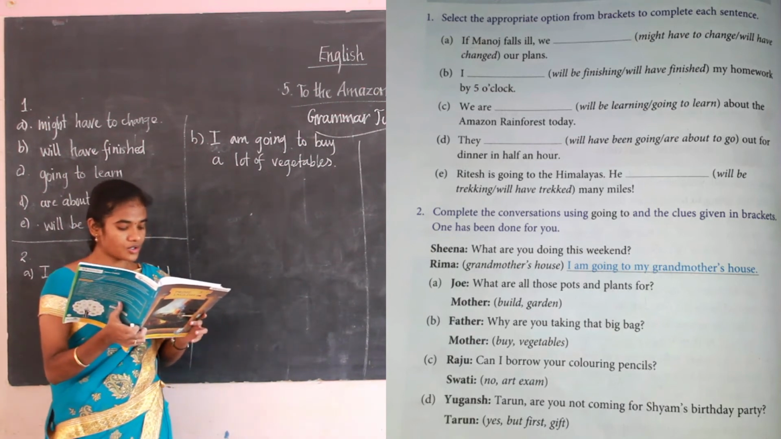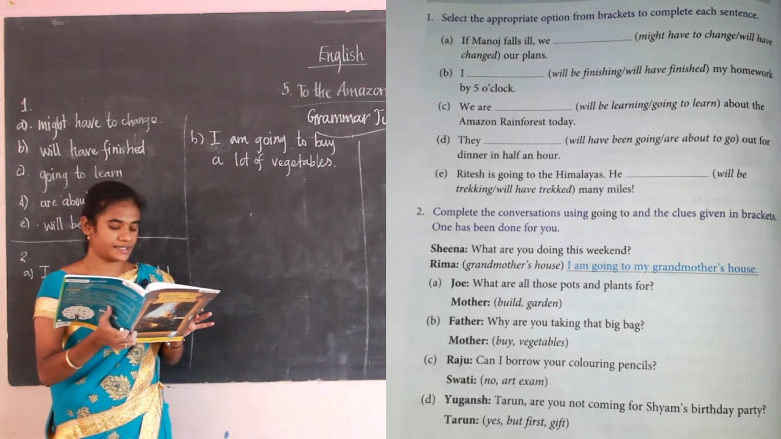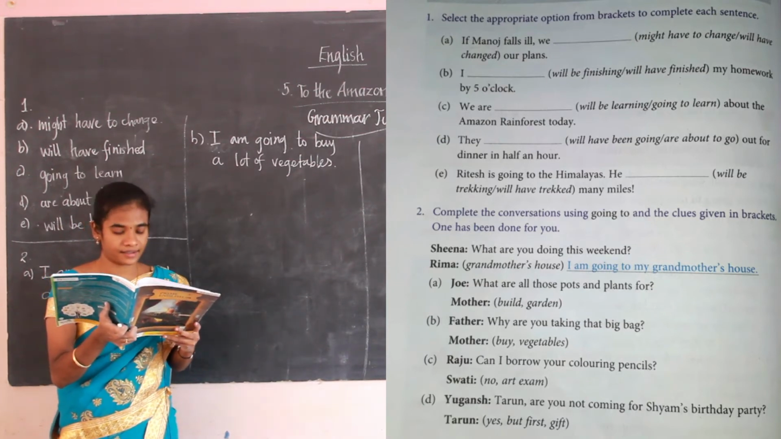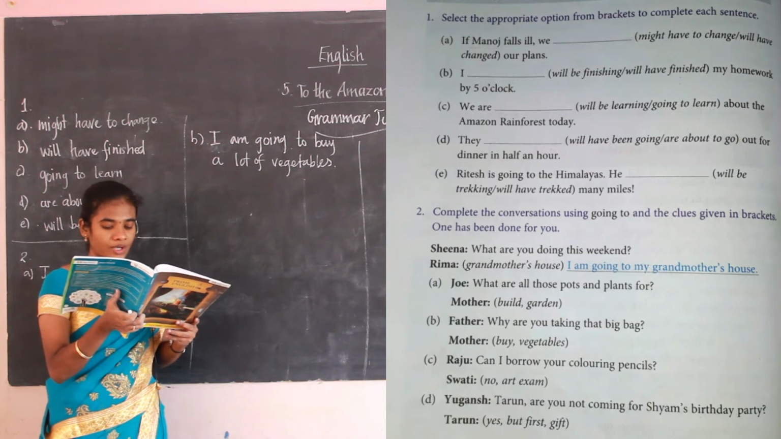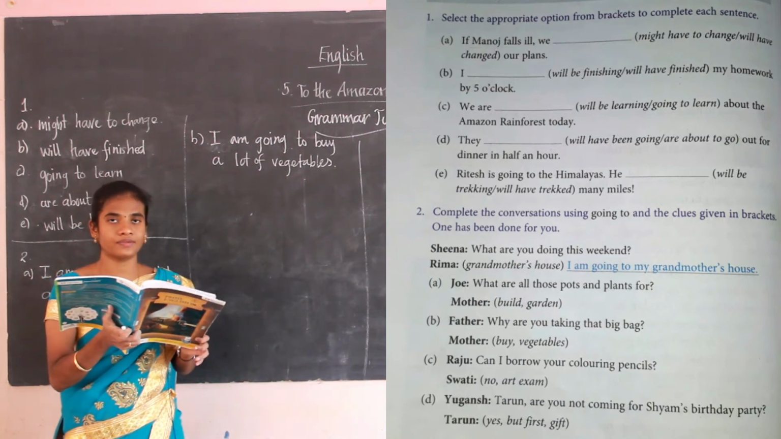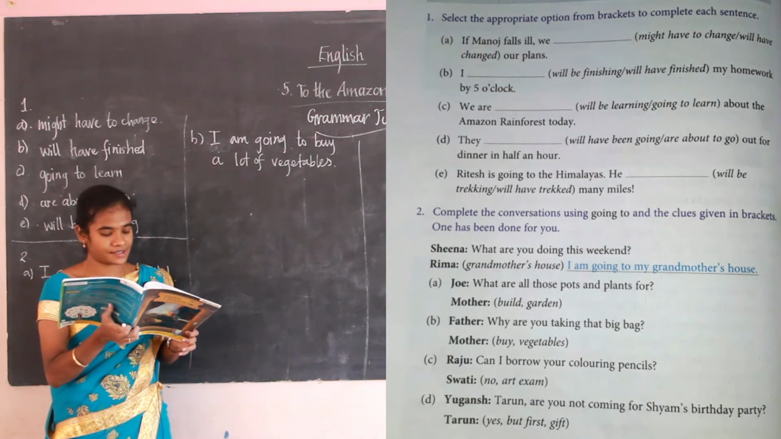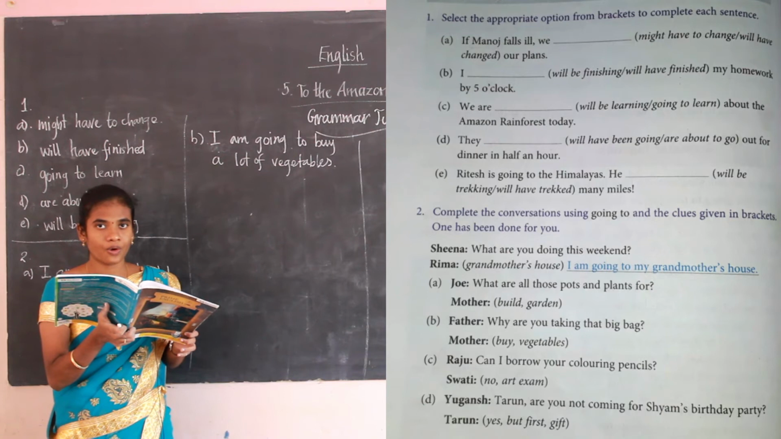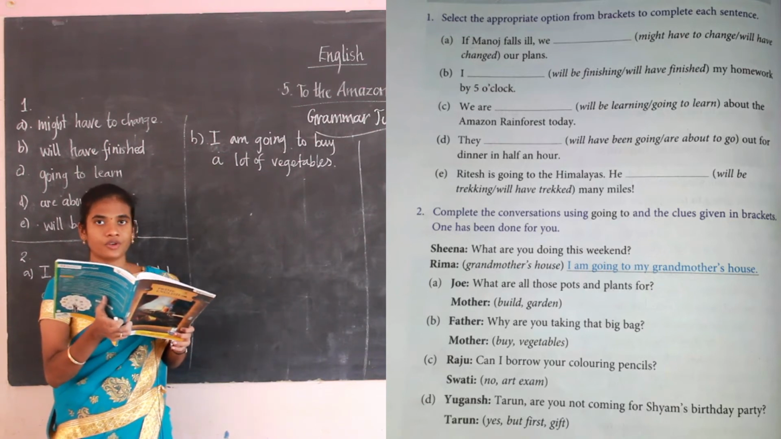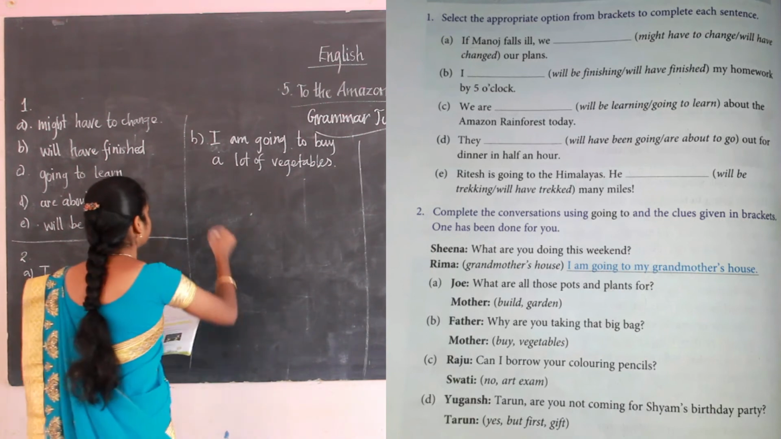Then see, Raju asks, can I borrow your color pencil? Swati, clue: art exam. So how can we write the answer? No, I am sorry, but I am going for my art exam and I need them. So Swati is going for an art exam, so she needs the color pencils. For that she is saying, no, I am sorry, but I am going for my art exam and I need them. Okay.